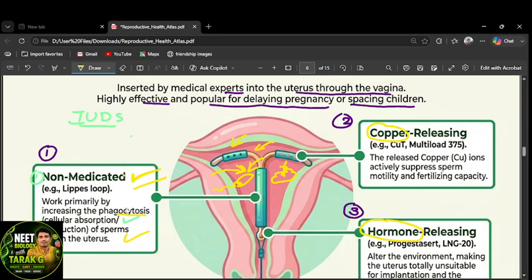Now copper-releasing IUDs: here are Copper T and Multiload 375. They look like a T, right? These release copper. Copper suppresses sperm motility. It acts on the sperm cell and suppresses motility, so fertilizing capacity is decreased. This is very important. What is the use of copper in Copper T and Multiload 375? They act on the sperm cell and suppress sperm motility and fertilizing capacity, by changing the action potential on the plasma membrane of the sperm cell.